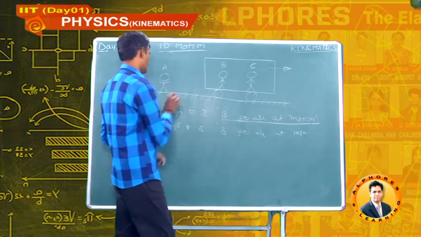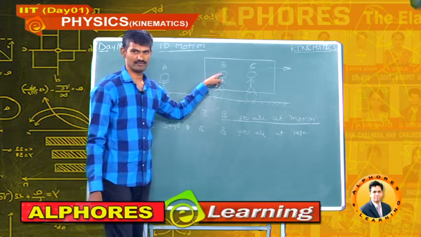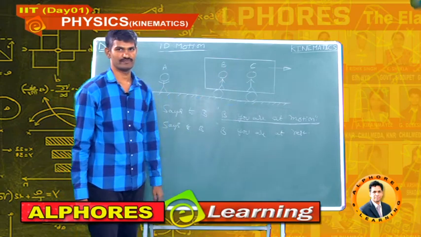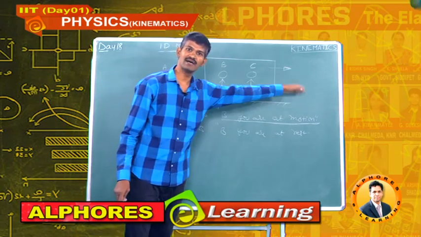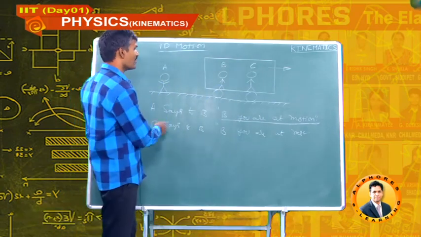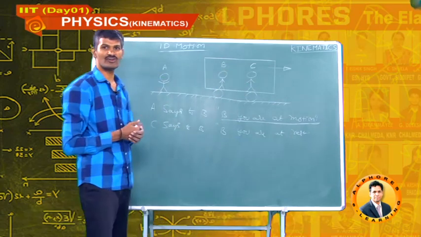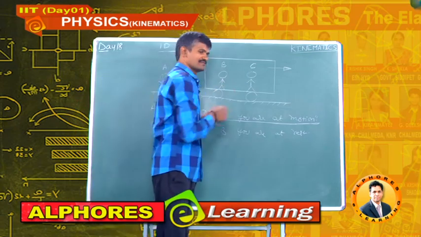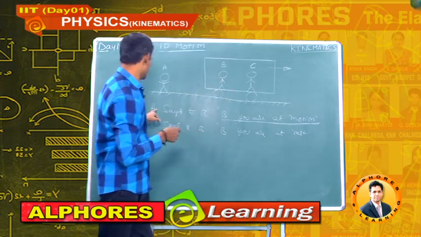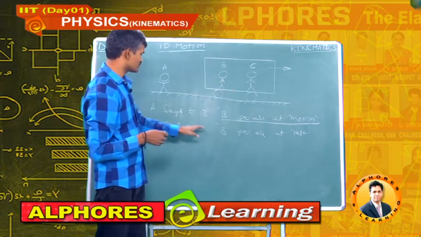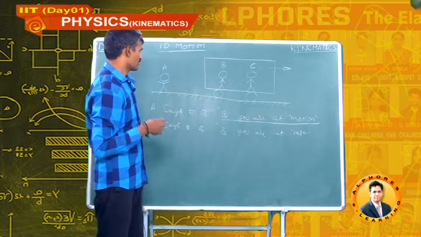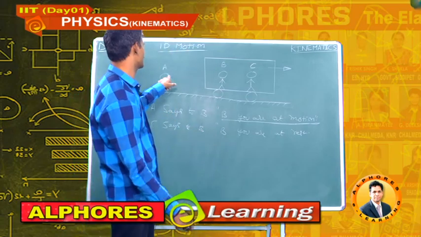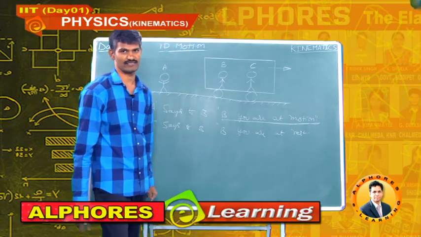According to A, B is in motion because B's position changes as the bus moves. But according to C, B's position does not change because both are in the same bus. So, according to A, B is in motion, according to C, B is at rest. Now my question is, whose statement is correct? A's statement or C's statement?